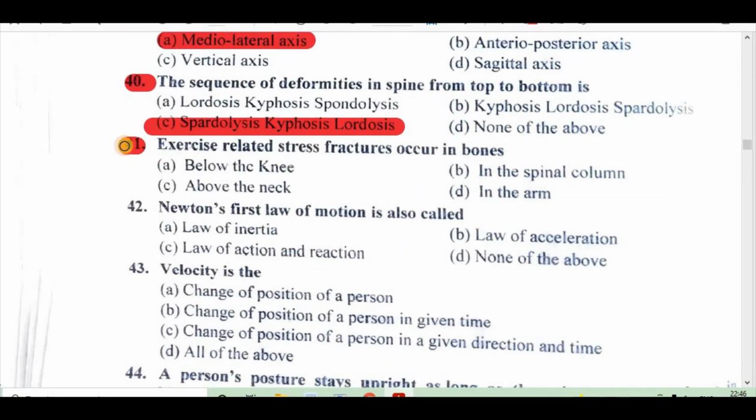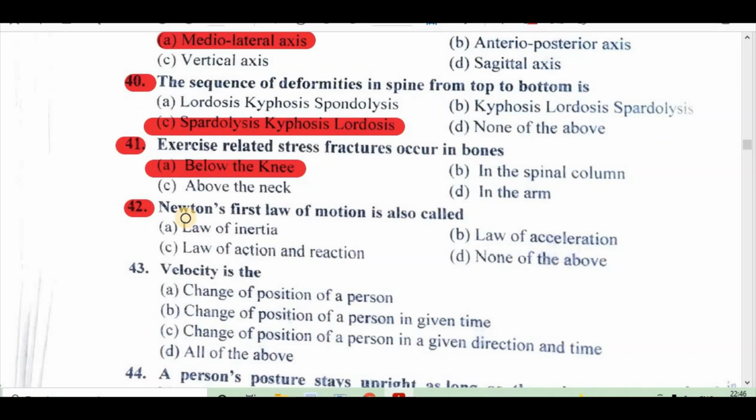Question 41. Exercise related stress fractures occur in bone: A. Below the knee, B. In the spinal column, C. Above the neck, D. In the arm. Right answer is A, below the knee.